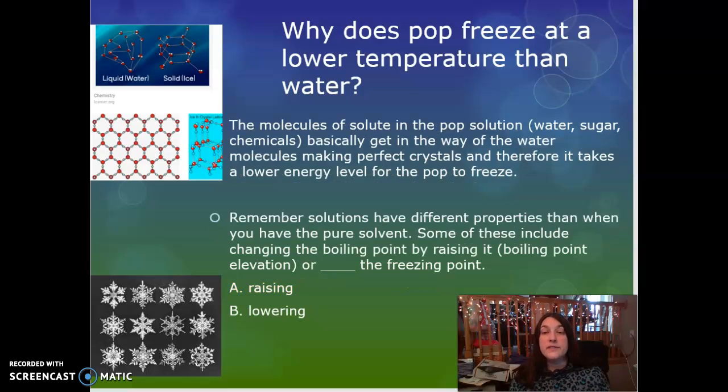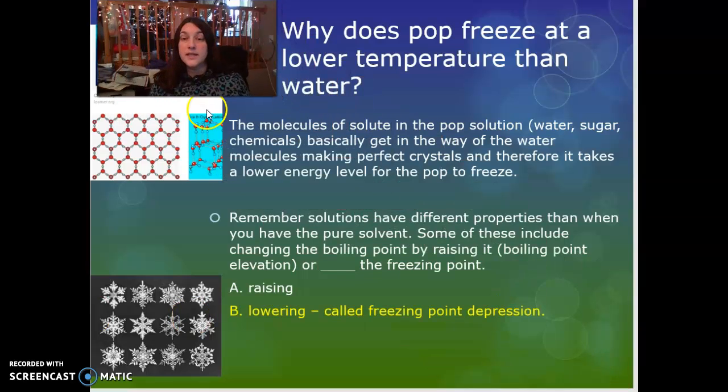So remember, solutions have different properties than when you have the pure solvent. Some of these include changing the boiling point by raising it, boiling point elevation, or what are we going to do to the freezing point? Raise it or lower it? And it's going to lower it, and if it's lowered, it is called depression. So freezing point lowering or depressed, we call it freezing point depression.